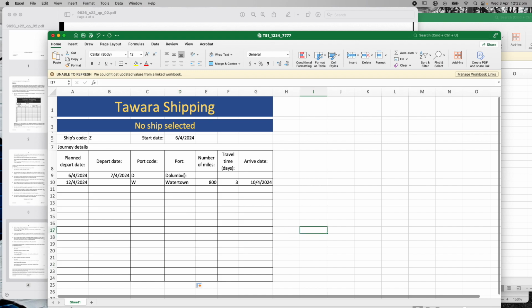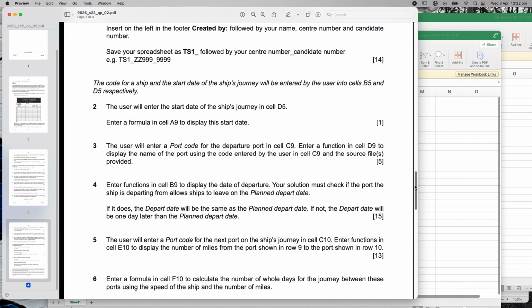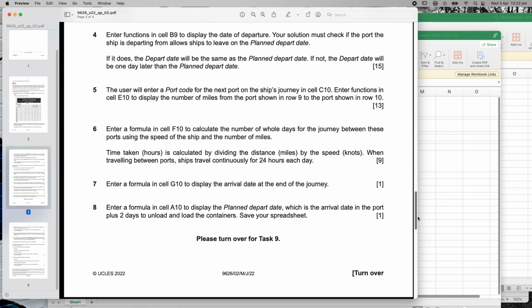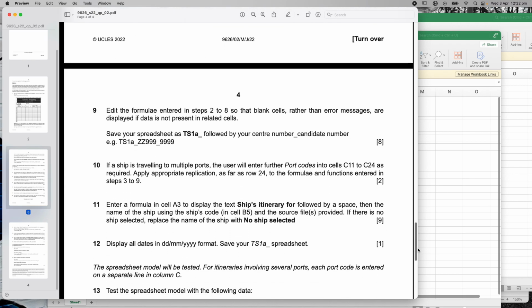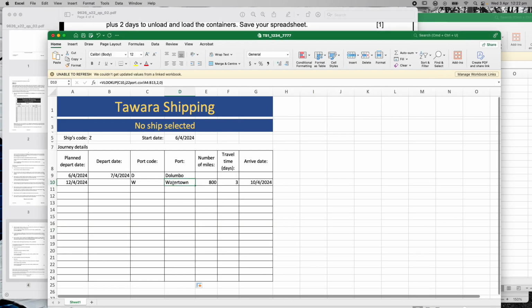Now, here's the problem. It says, go back and do it for everything from step 2 onward. So if we go back here, step 2 started at D5. So pretty much every function we've done, we've got to put an IFERROR statement in. That's time consuming, but it's not such a difficult job, it's just time consuming. So let's go to here and do it here. I should have just done it from here in the start. IFERROR, brackets, comma, double inverted commas, close bracket, hit enter.